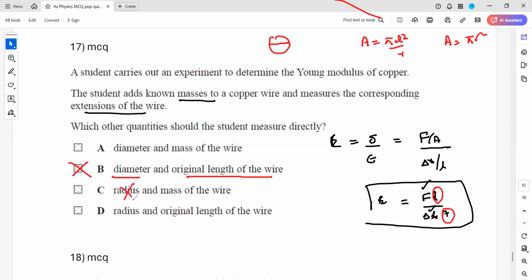Radius is not correct here, because the radius cannot be measured directly. If you have a cross section of a wire, you always measure a diameter, and to get the radius you divide it by 2. So the thing which you measure directly is the diameter, not the radius. Radius is half of the diameter, so radius is calculated, not measured. Practically, we measure the diameter rather than a radius.